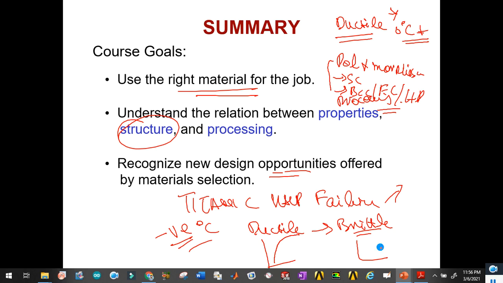Brittle materials can absorb a large amount of energy, but the release of energy will be an abrupt failure of the material. That's why these kinds of materials are normally not preferred. There should be early failure detection, and this kind of behavior is not observed in ductile materials.